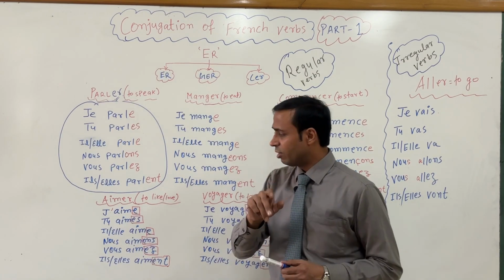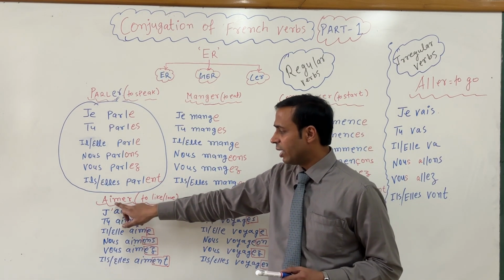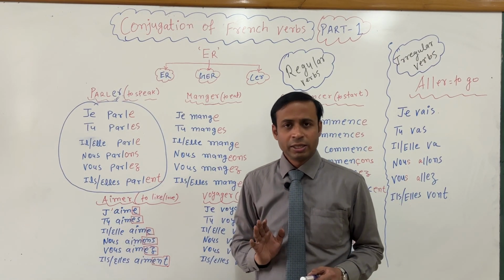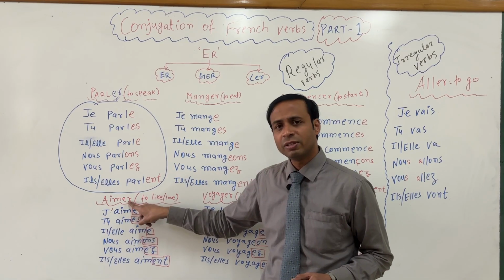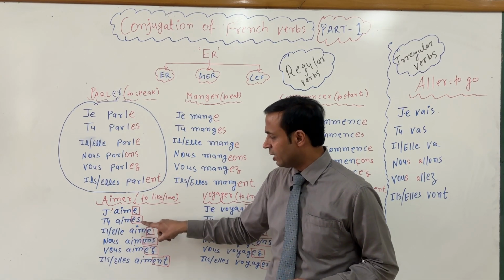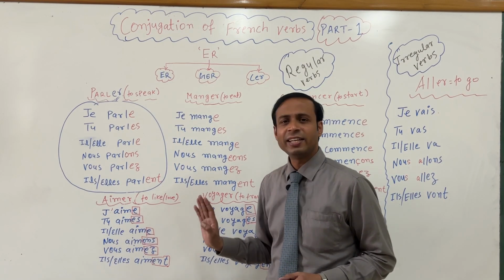Okay, so I have given you one more example. For example, aimer, which means to like or to love. This is also an ER ending verb. After removing ER, you have to add E, ES, E, ONS, EZ and ENT.